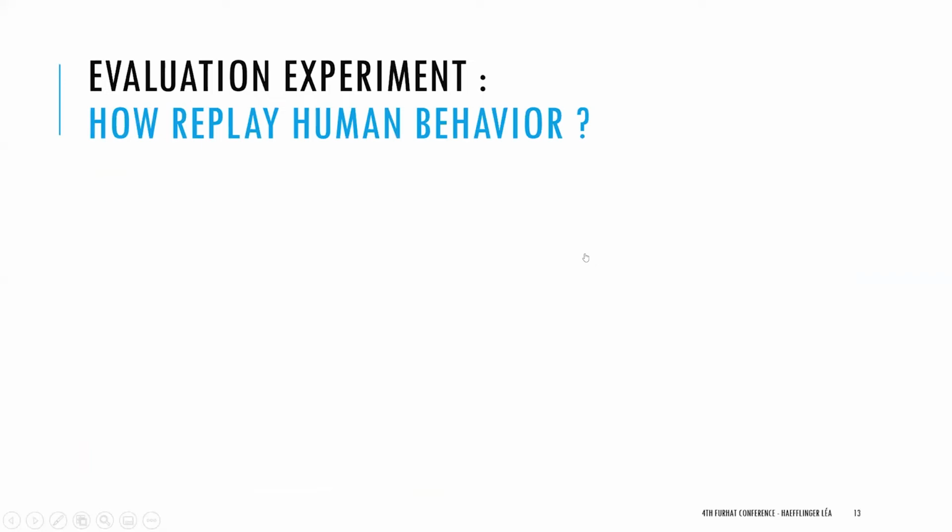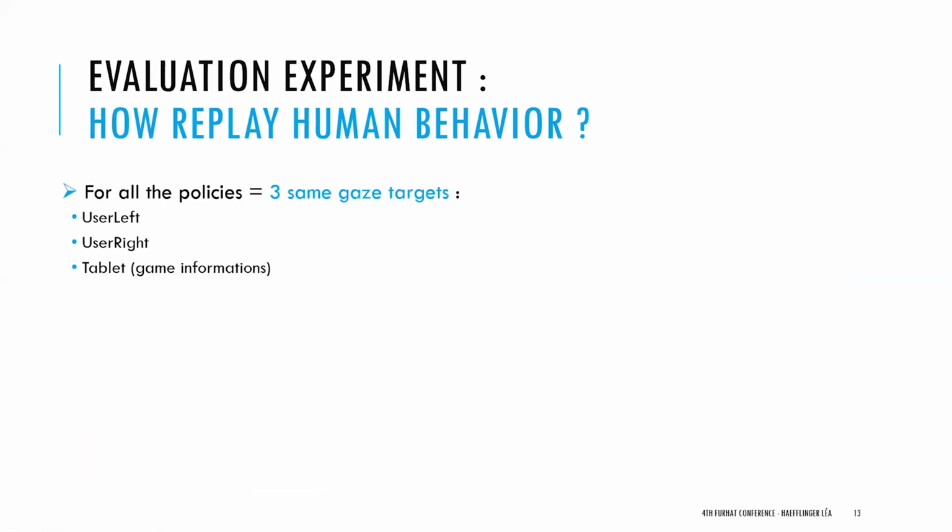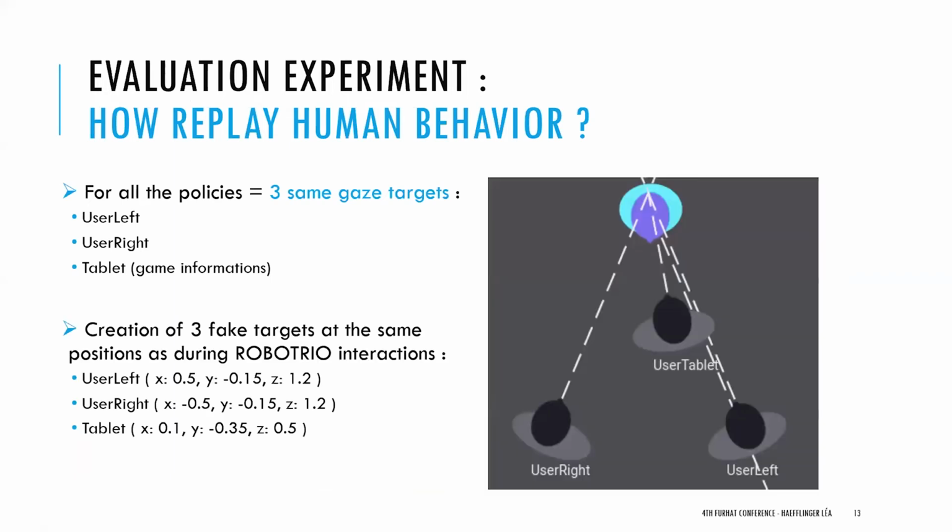Okay, so how do we do that? We made the hypothesis that in all the policies, the robot has to look at the same gaze targets. So we have three gaze targets: the user left, the user right, and the tablet, where the pilot can see the different information about the game. We create three fake targets with the same positions as during the ROBOTRIO interactions. So we are sure that the robot will look at exactly the same target, because we will tell Furhat to look at the fake target tablet or the fake target user right.